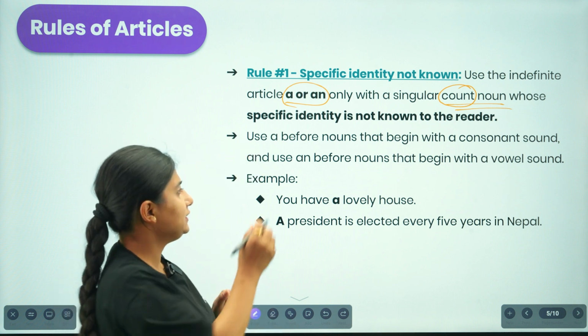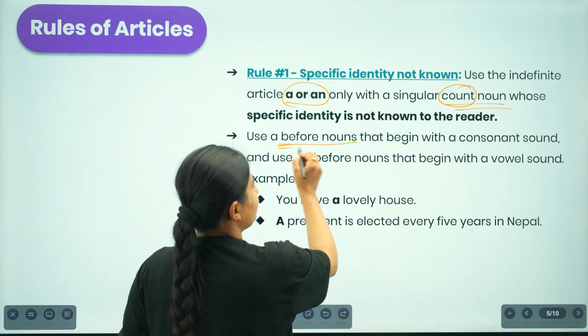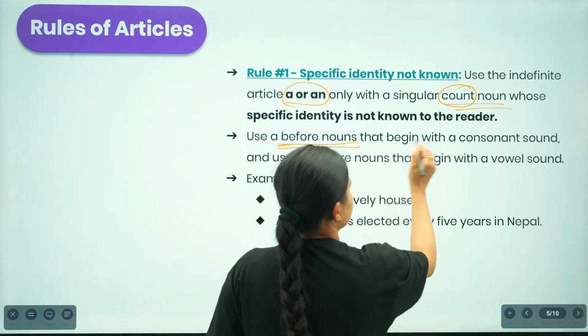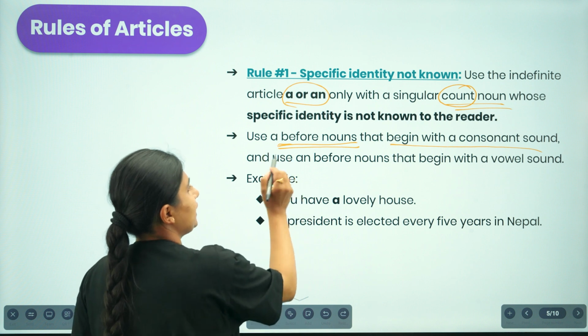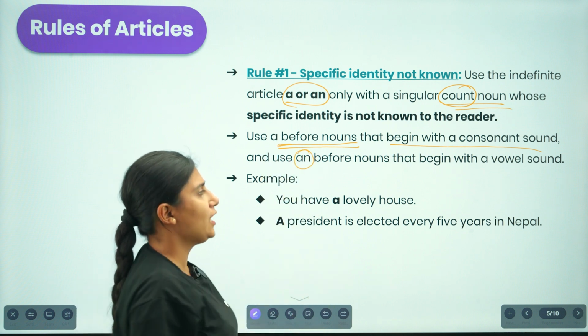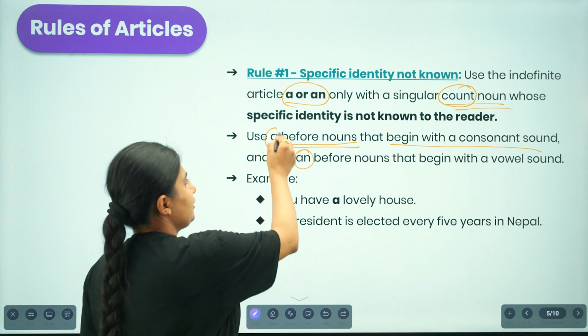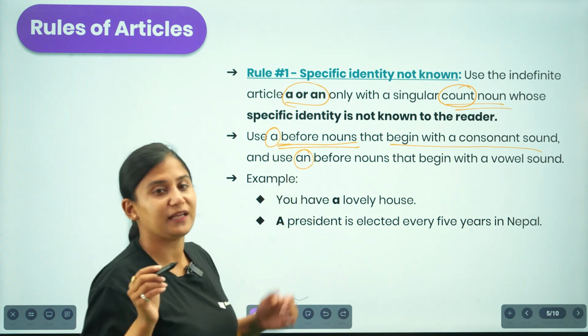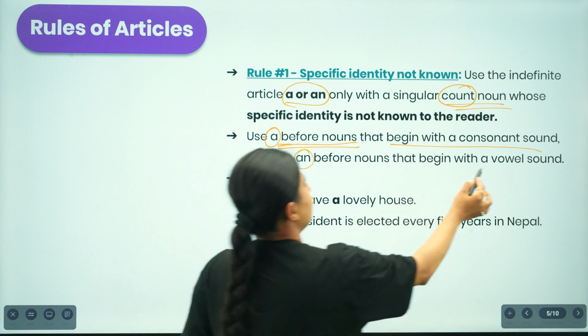We use "a" before a noun that begins with a consonant sound, and we use "an" before a noun that begins with a vowel sound.